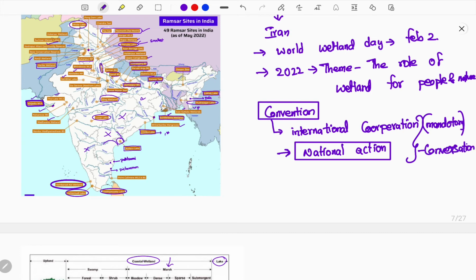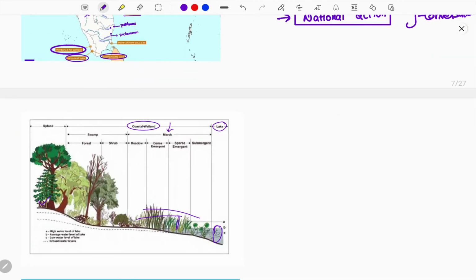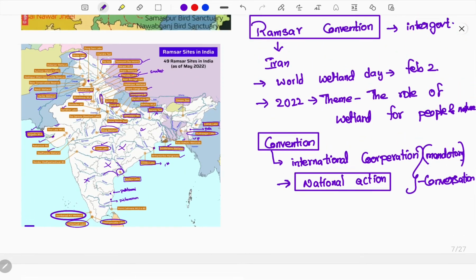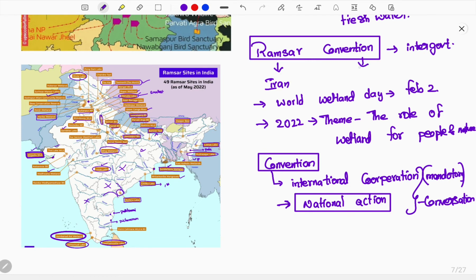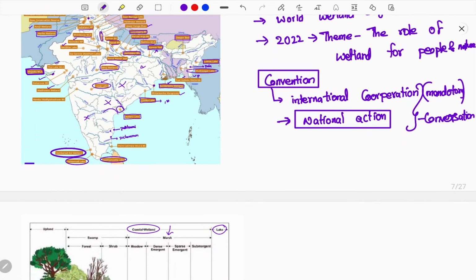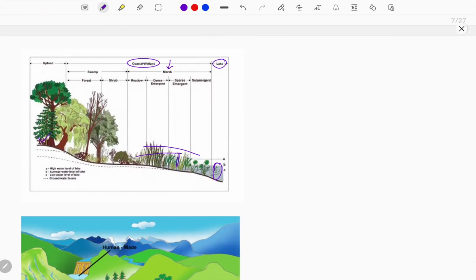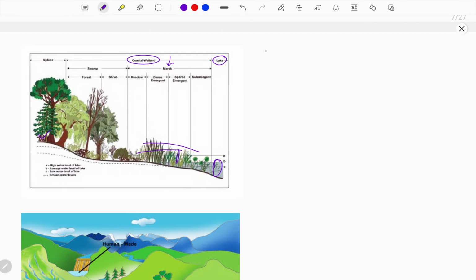So, conservation. And next, when did the Ramsar Convention happen? This happened in the year 1971, which is the most important year for wetland conservation. Then, the world's first wetland.